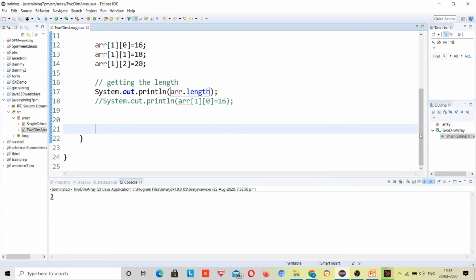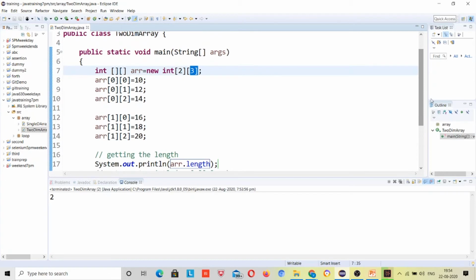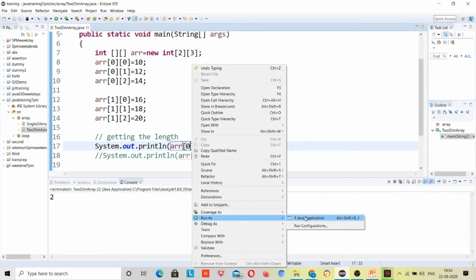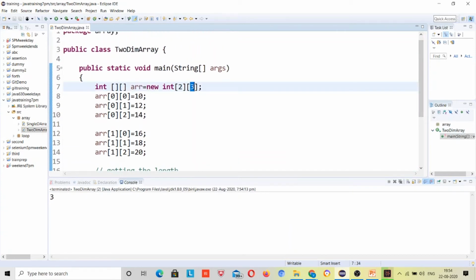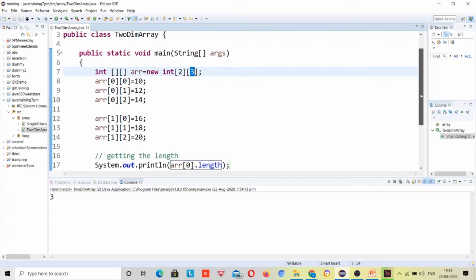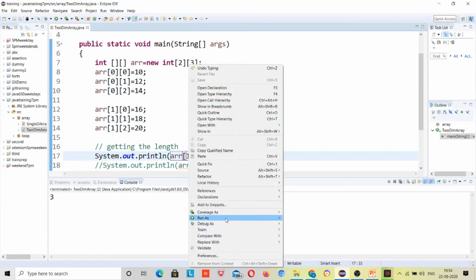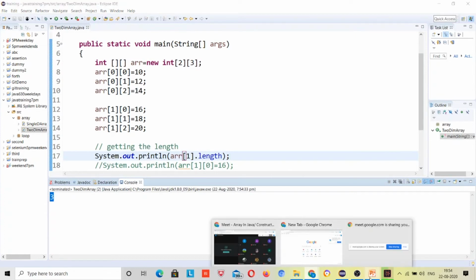But there is a problem. If you want to get the size of this inner array, how can you get it? First reach out to the 0th index. Here you can type arr[0].length, so what will it return? 3, because inside the 0th index, an array of size 3 is present, right? Suppose I print arr[1].length, again inside the 1st index an array of size 3 is present. I will show you visually, but you can see we get this 3, right? Let me explain how it happened.